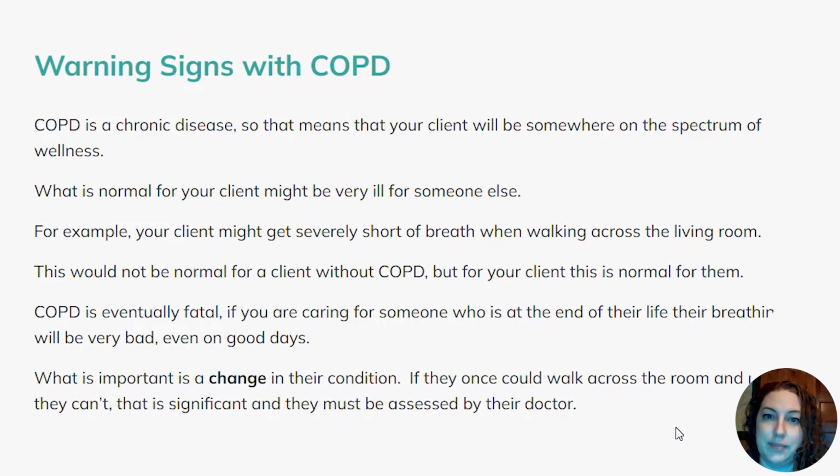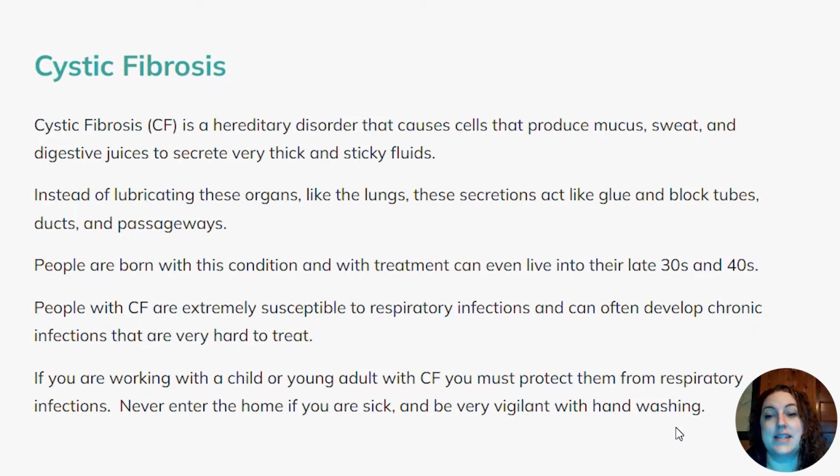Cystic fibrosis is a hereditary disorder that causes cells that produce mucus, sweat, and digestive juices to secrete very thick and sticky fluids. Instead of lubricating these organs like the lungs, these secretions act like glue and block tubes, ducts, and passageways. People are born with this condition, and with treatment can live even into their 30s or 40s.